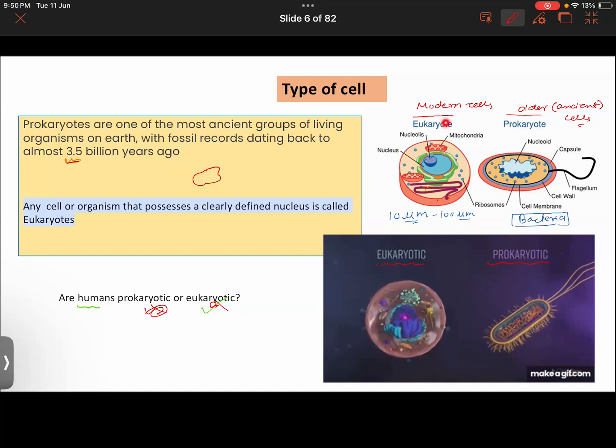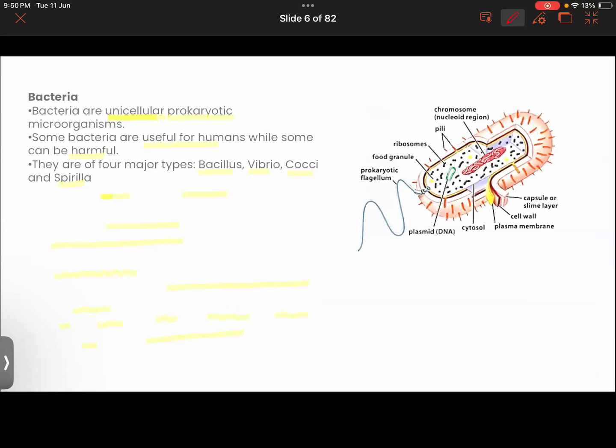So when it was studied, it kind of looked like this. I have got an animation of it also in this one. That is how a prokaryotic cell looks. So I hope you have understood that concept. By the way, let me erase this.